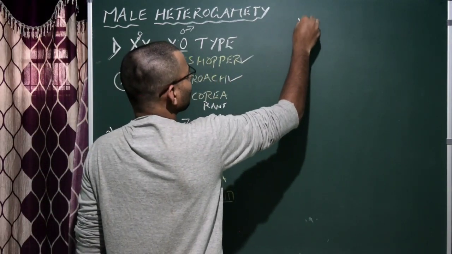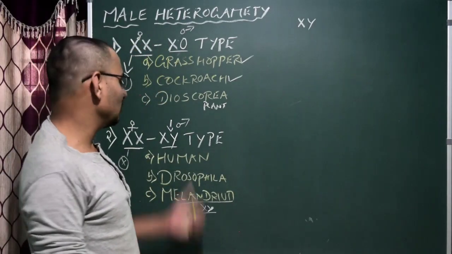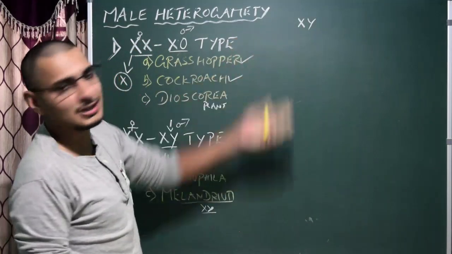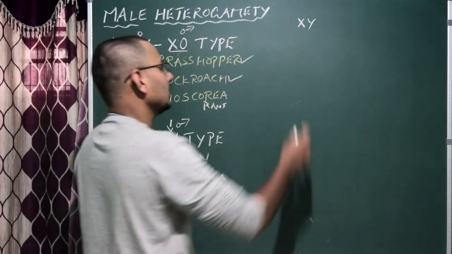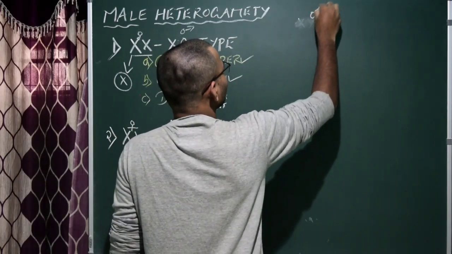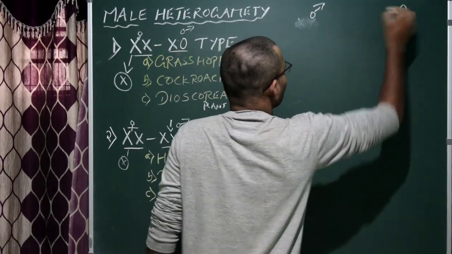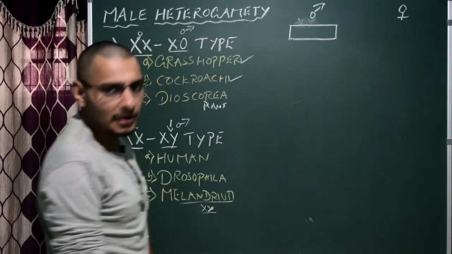The question could be like this: explain XY type of sex determination in human being. Very simple. So XY means it is understood, it is male, male allosomes. So here what you have to do is simple. First you have to write male and female here. So what we do is first we write the male diploid condition.